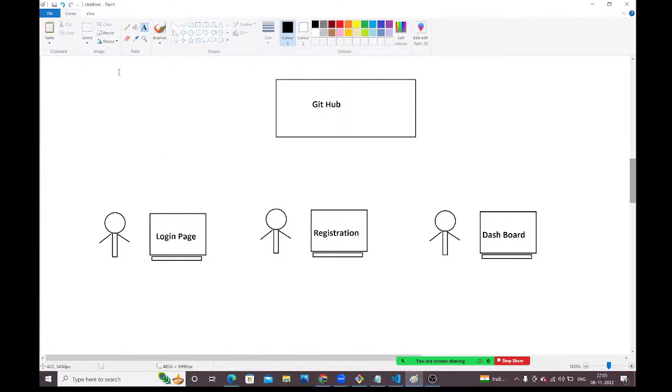Right. With the help of Git, what will they do? They will push the code into the GitHub repository. Whatever login page functionality developer 1 has implemented, they will push the code into the GitHub repository. Whatever registration functionality developer 2 has implemented, he will upload the code into the GitHub repository. Whatever dashboard functionality developer 3 has implemented, he will upload into the GitHub repository.